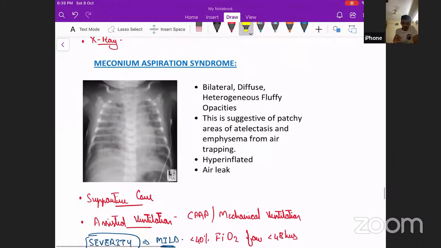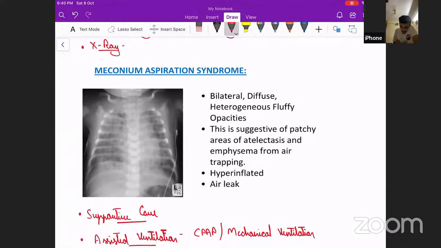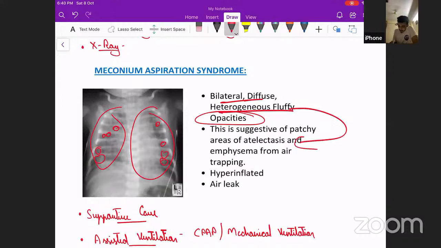Next is on doing X-ray. What are the findings? Bilateral, diffuse, heterogeneous, fluffy opacities you see, correct? In bilateral lungs, these fluffy opacities are seen. And what is it suggestive of? It is suggestive of areas of atelectasis and areas of emphysema, as we already saw in the pathogenesis.